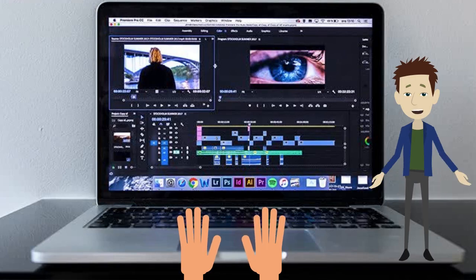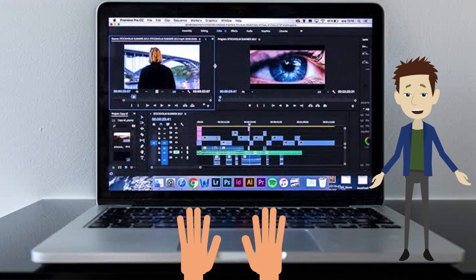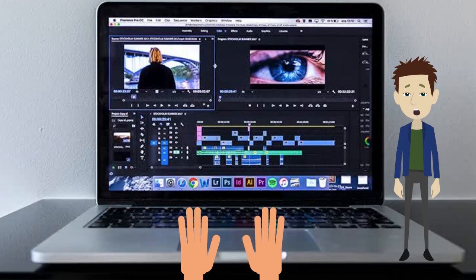Next, you'll grab your music file and drop that onto the timeline under your video files. Play with the volume to make sure it isn't too loud or too quiet. That will affect your video greatly. Keep it at a nice medium so it's not too distracting. The music should be felt, not heard.